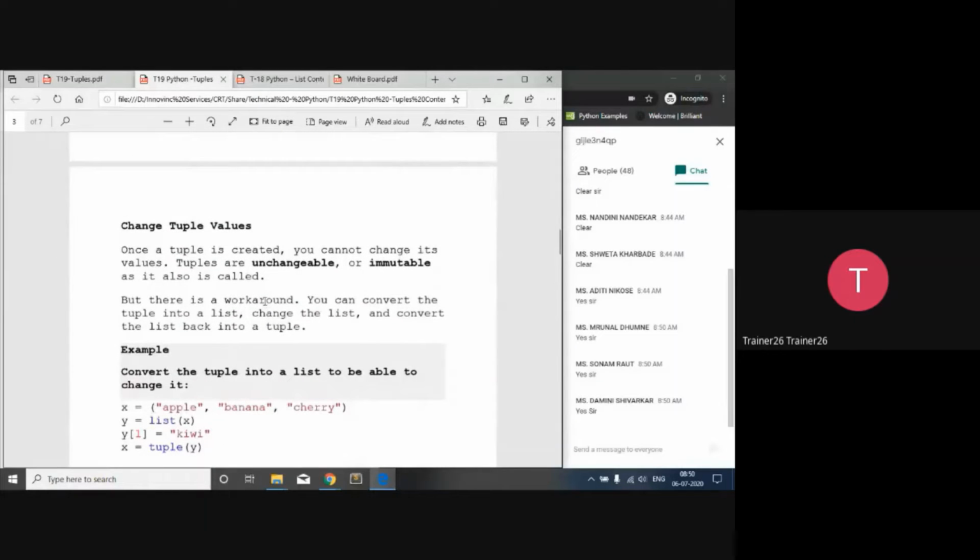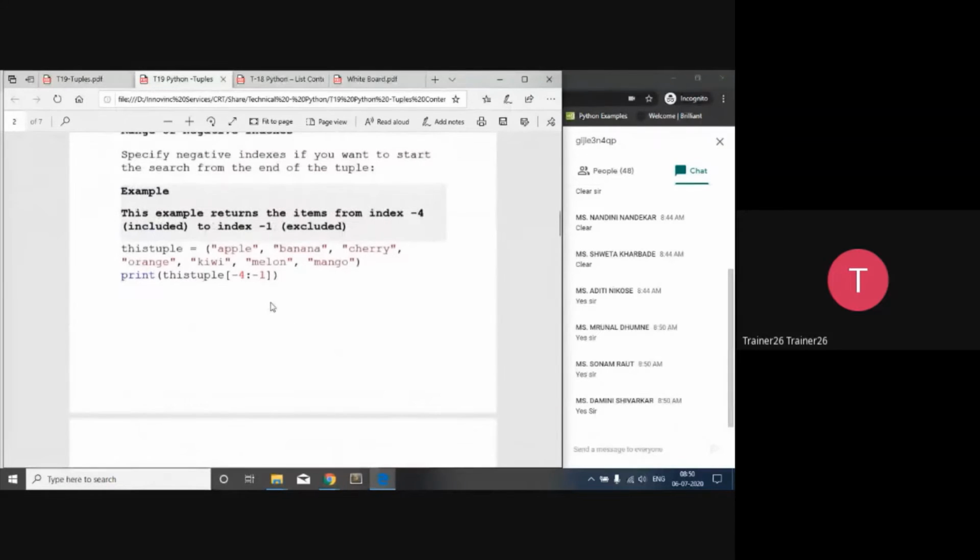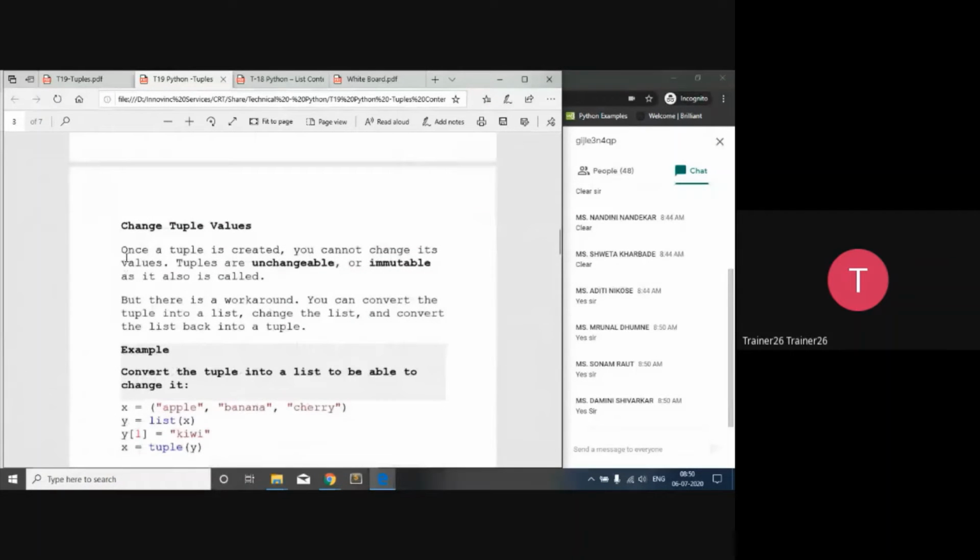Then change in the tuple, because I told you that we cannot change the tuple. Once a tuple is created, you cannot change its value. एक बार tuple create हो गया तो tuple की values change नहीं हो सकती. यहाँ थोड़ा concept clear करना पड़ेगा. इसीलिए हम बोलते हैं changeable, unchangeable.